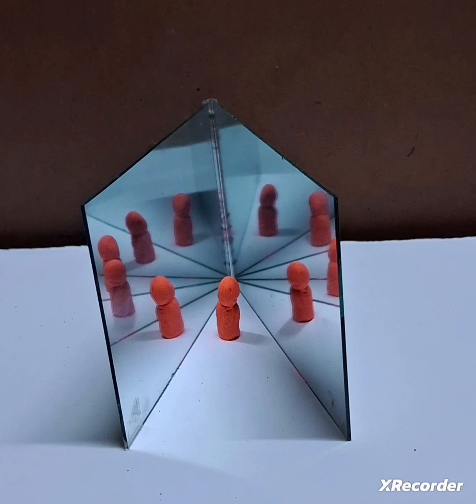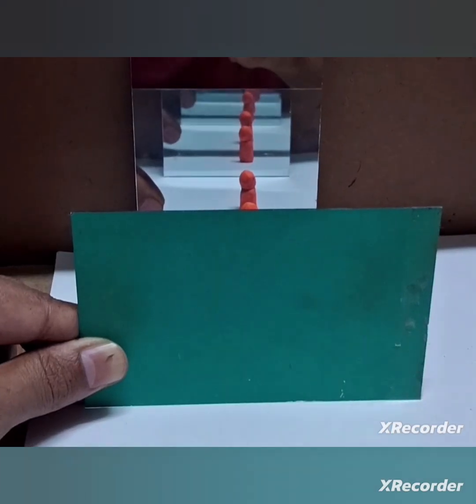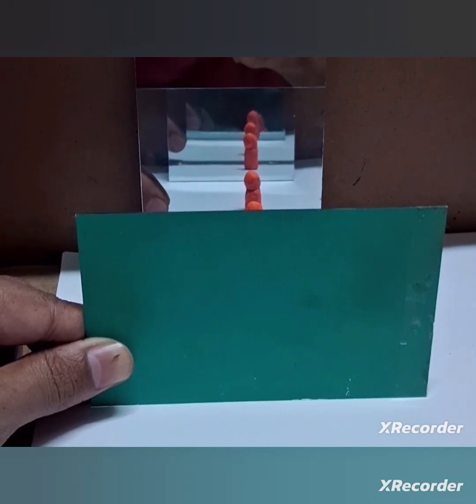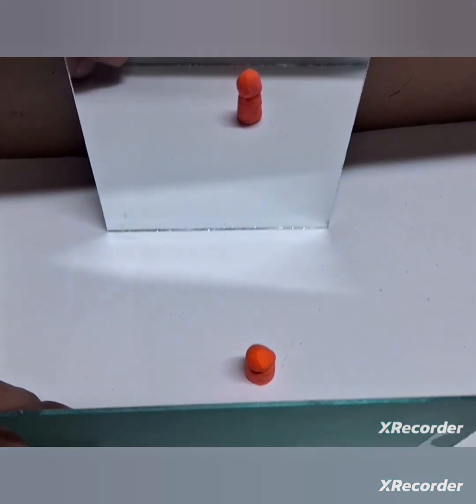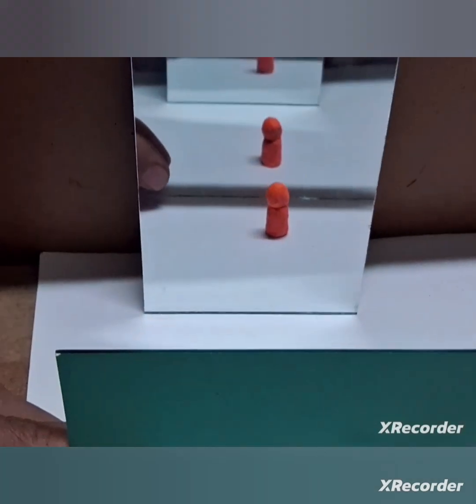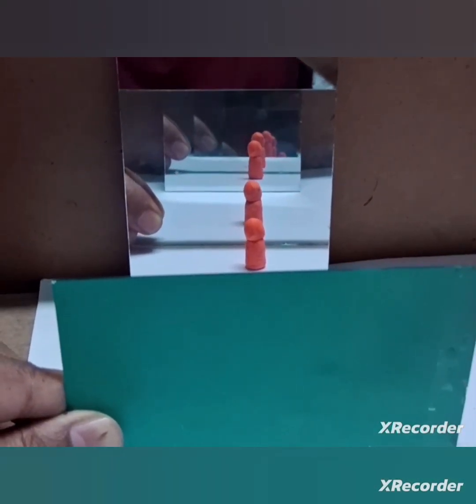So you might have seen that infinity well wala science project. Behind that this is the physics. Between the parallel mirrors we get infinite images. Alright, so what do I have here? Two parallel mirrors. Alright, and in between I kept an object. So let's see how many images I can manage to see.